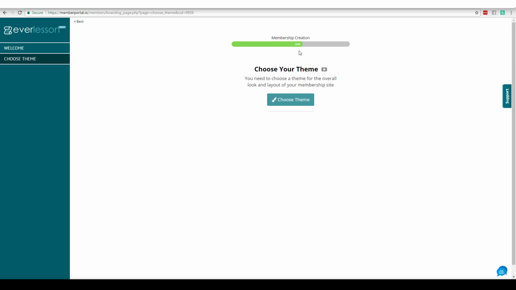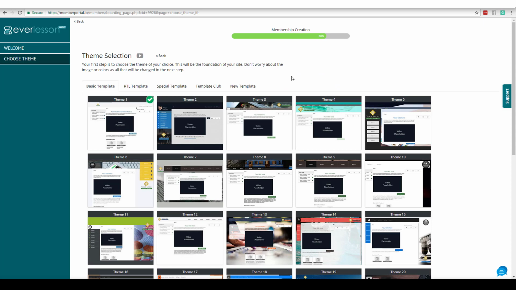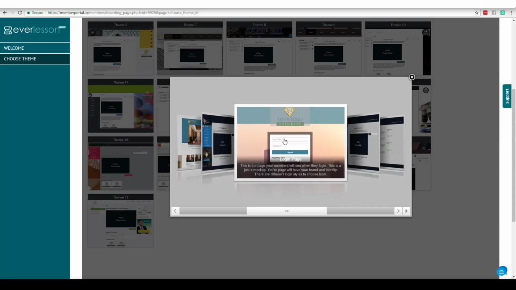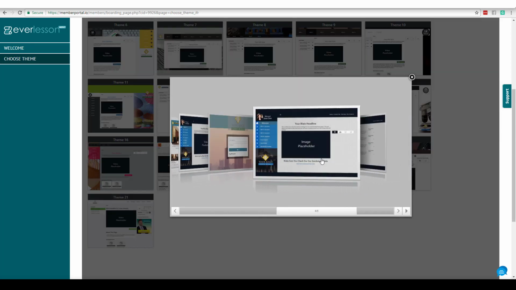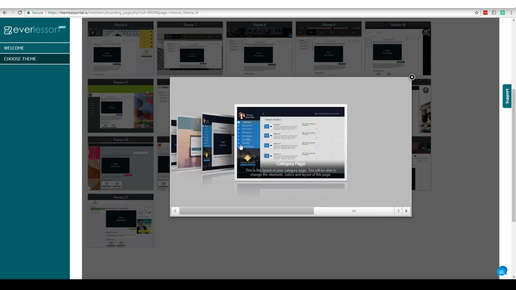And so now we're taken over here to the next step. We're already at 60%. And it says you need to choose a theme for the overall look and layout of your membership site. So I'm going to click choose theme. And now you see that we have these different options depending on the level you come in. If I want to see what the theme looks like, I can come over here and click this eyeball. And now it's showing me here's what the login page looks like, the video module page, the category page, and you get an idea. Okay? So if I want to choose that, I'm going to click the plus button.